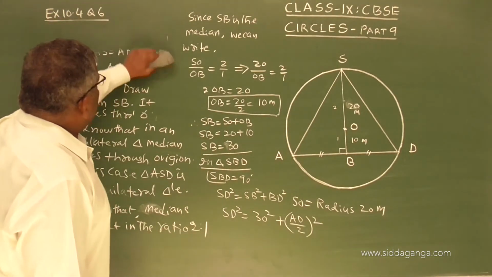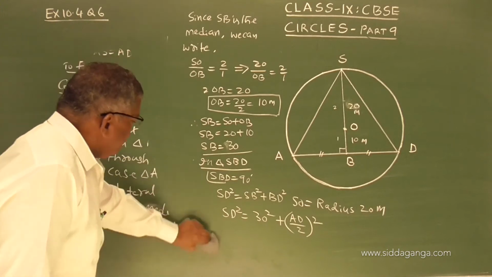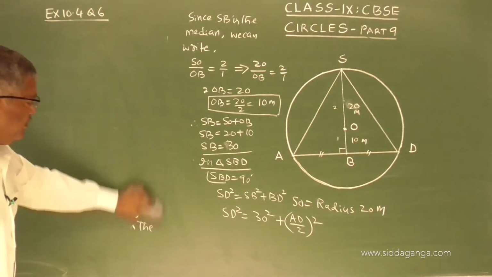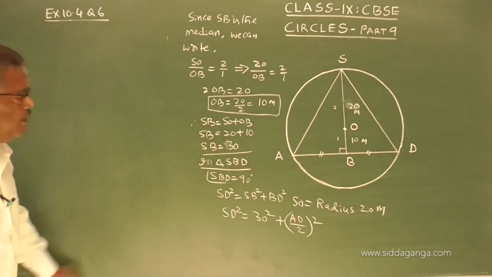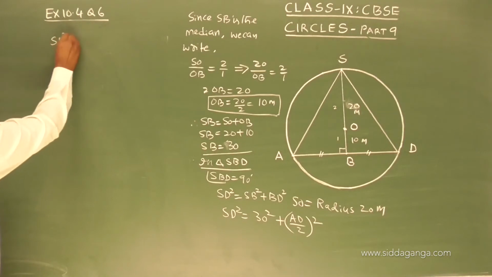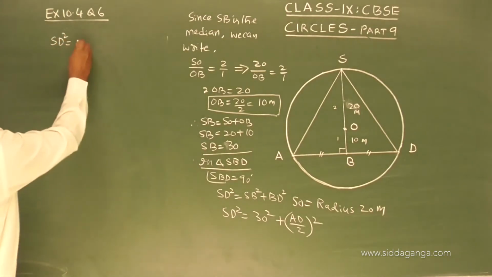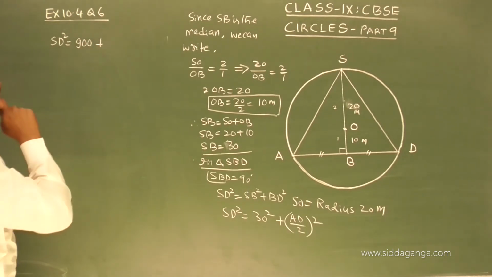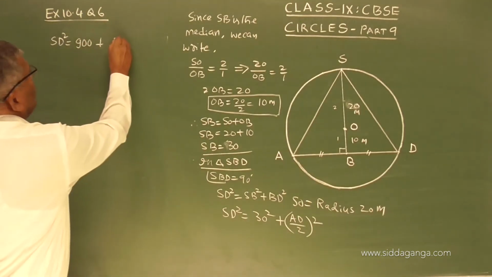I will work this side now. Now SD square equals 30 square, which is 900, plus AD square by 4.